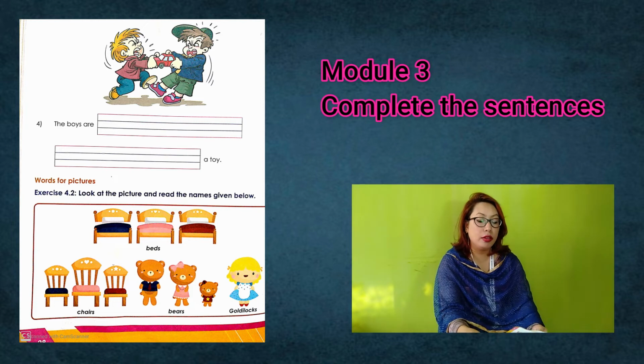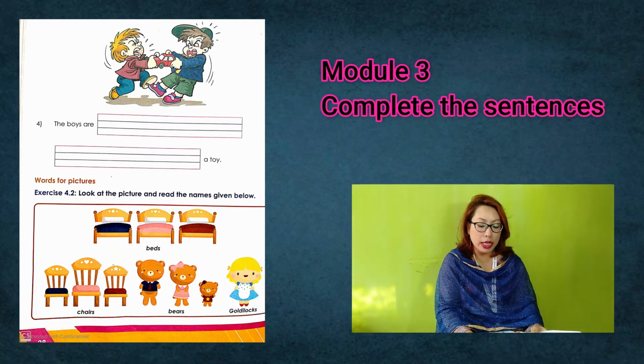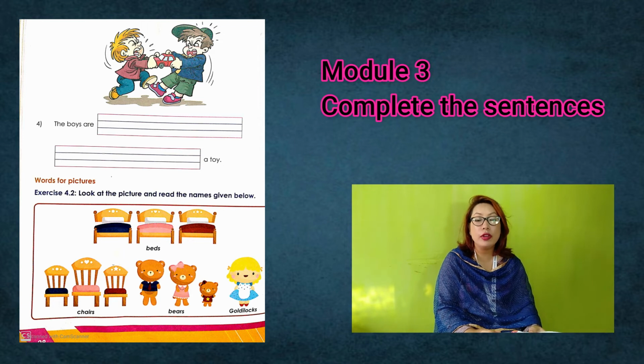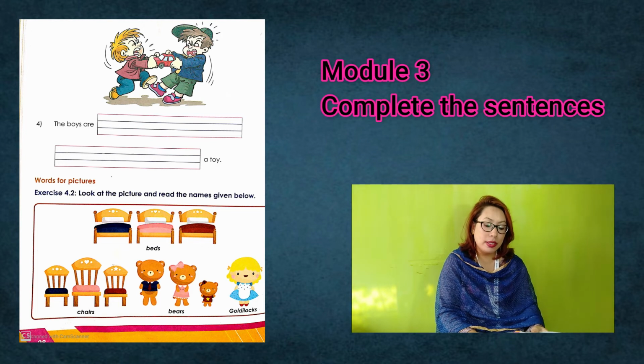So we have seen the four pictures. There in exercise 4.2, what can you see there? Words for pictures. So there are pictures given there. So wherever these pictures occur, what do you have to do? You have to give those words there. You can see those beds there on the screen. So whenever those beds occur in the picture, we write beds.